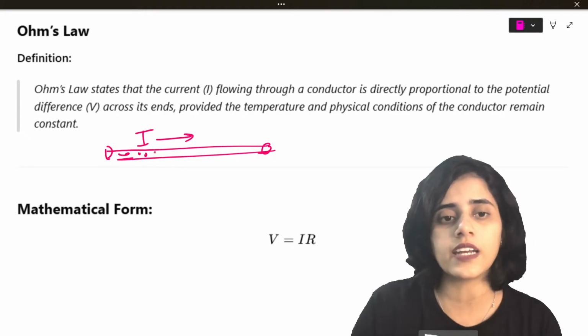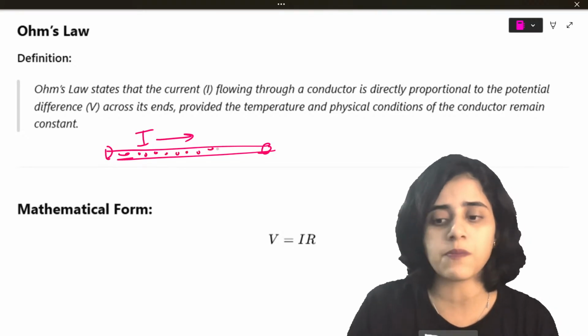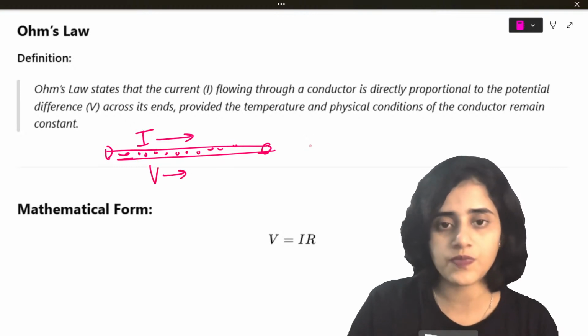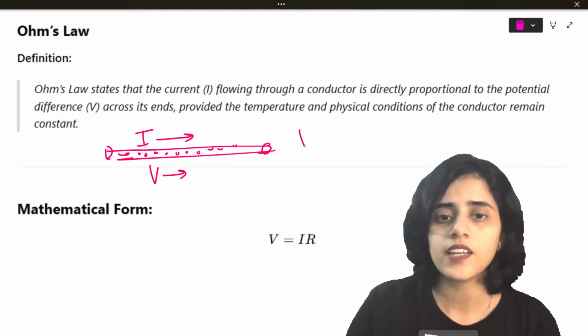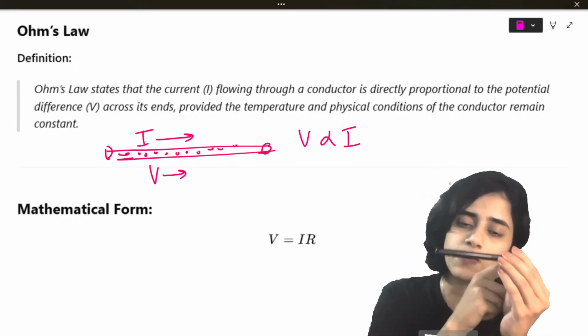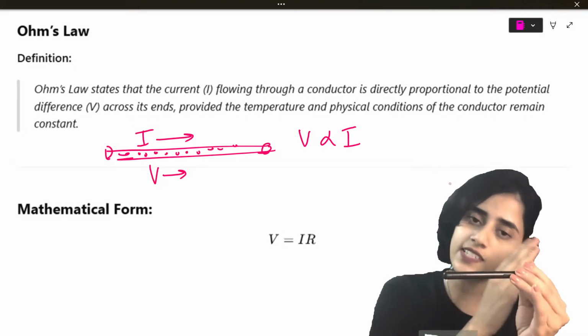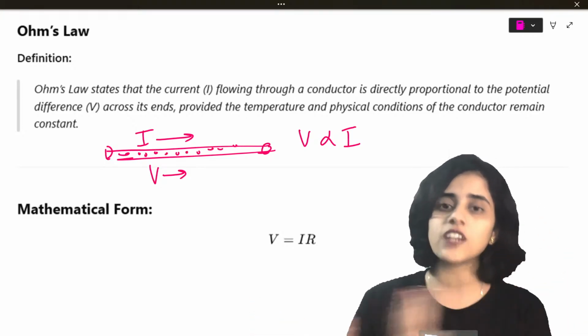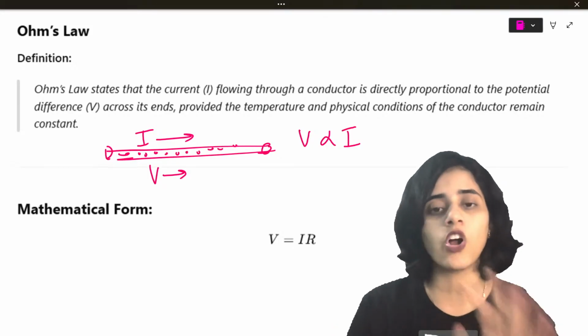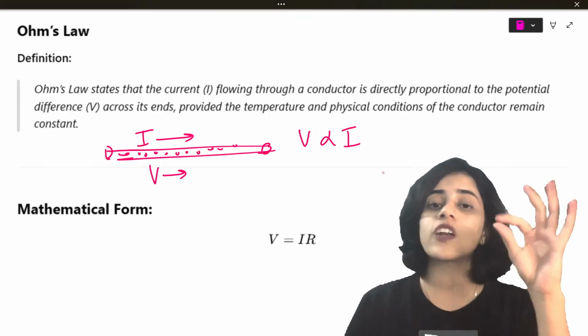So what is current? Charges. So these charges are passing through it. The amount of voltage and amount of current are going to be proportional. Now what is voltage? Voltage is the force by which these charges move. Electricity is the movement of charge, so how the charges move depends on how much force is applied to it. So voltage and current are always directly proportional for a conductor.